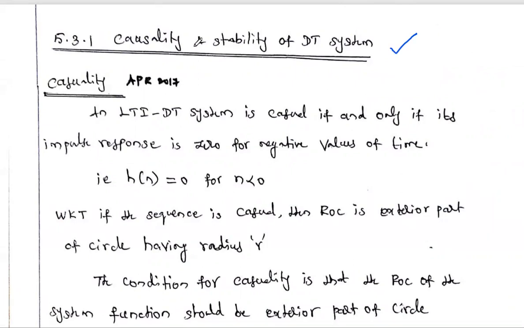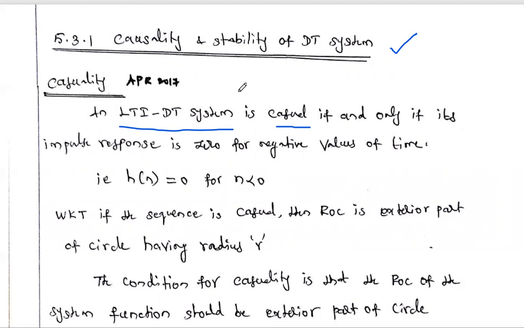What is meant by causality? If the given LTI DT system is causal, what is meant by causal? Causal means the present output depends on the present input and previous inputs, not on the future input. Then that system is said to be causal. We discussed this in the first unit, in the classification of systems.